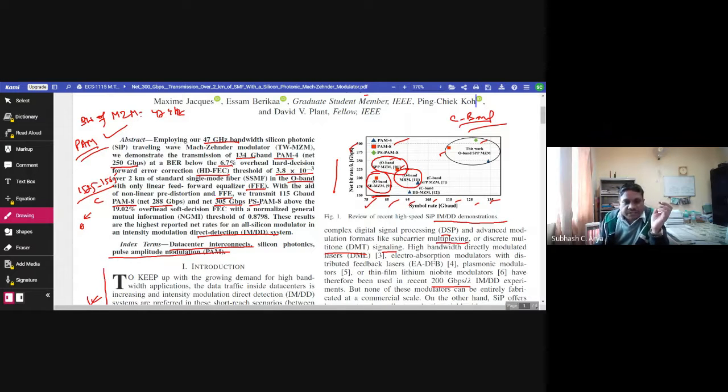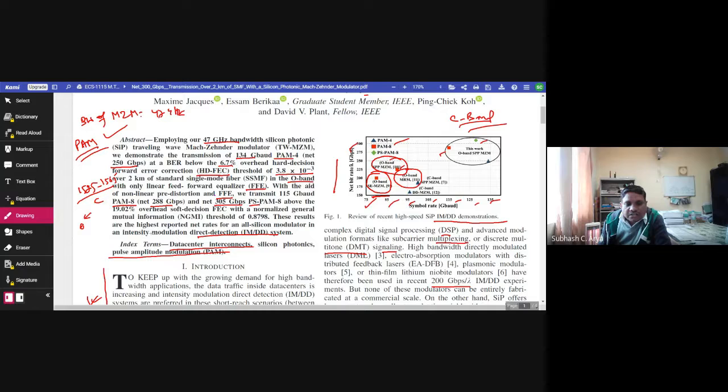With the aid of nonlinear pre-distortion and FFE, that is feed forward equalizer, we transmit 115 gigabaud PAM8 net 288 Gbps and net 305 Gbps PS PAM8 above the 19.02% overhead soft decision forward error correction with a normalized general mutual information, that is NGMI, threshold of 0.8798.